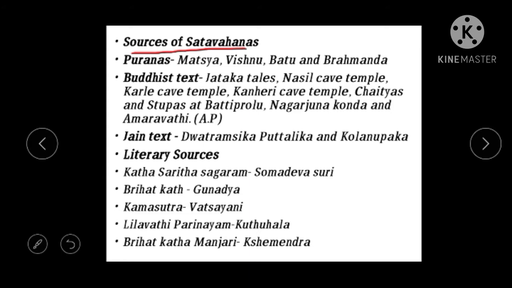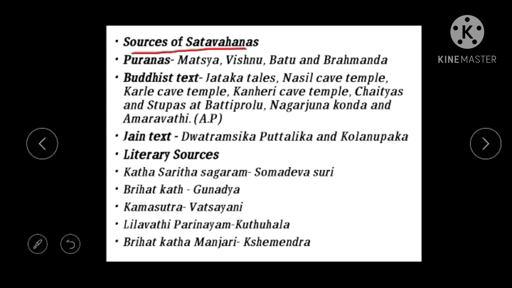According to the Puranas, which are Vedic literature, we don't consider them as authentic, but we take a few sources even from the Puranas: the Matsya Purana, the Vishnu Purana, the Vayu Purana, and the Brahmanda Purana. These Puranas give very valuable information about the Satavahanas, and they refer to them as Andhras.